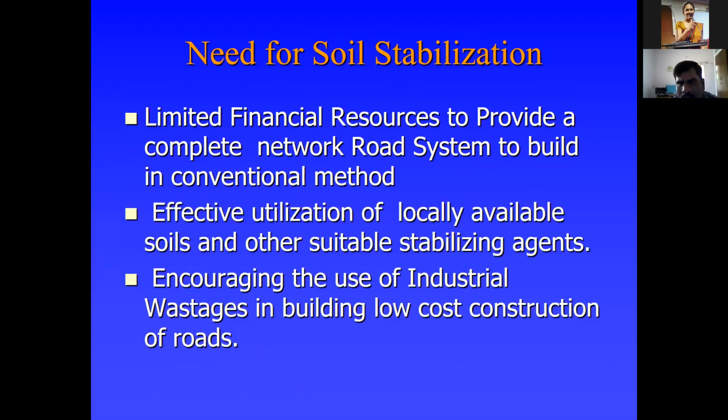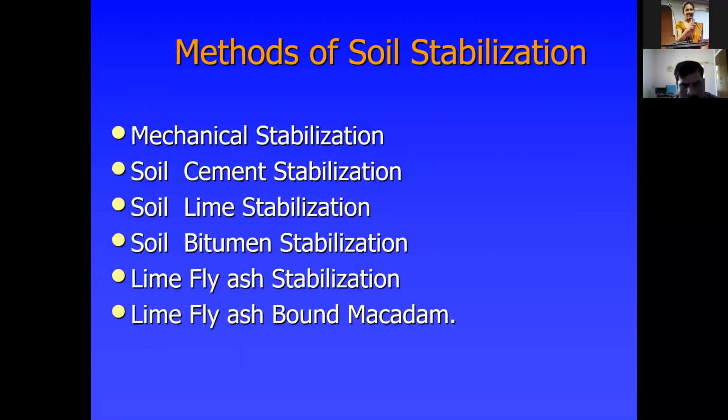There are various methods of soil stabilization. We already know them: mechanical stabilization, soil cement, soil lime, soil bitumen, soil fly ash, lime fly ash stabilization, and water bound macadam. In this, we'll go through the different methods. First, we'll come to mechanical stabilization.